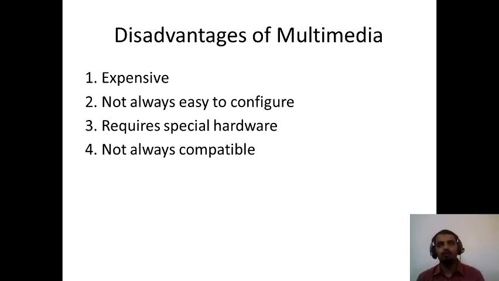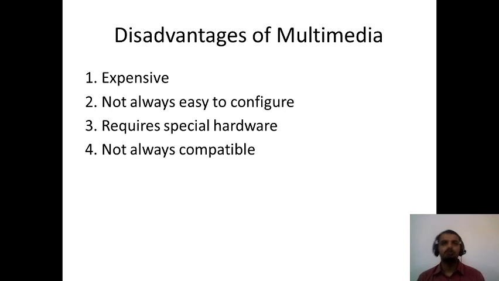Like, see, if you remember, when you buy a laptop or a PC, you'll always see the graphic card in that. If you want to make it a gaming PC, and also if you take a mobile phone for user experience for games, you'll always look for the graphic card and the RAM. Why? Because it needs special hardware for that particular thing. So this is the advantage with reference to multimedia. This is the disadvantage with reference to multimedia.